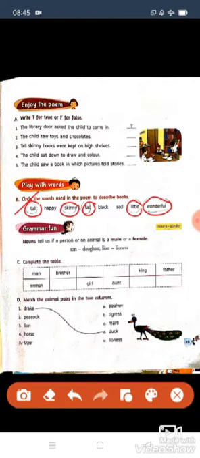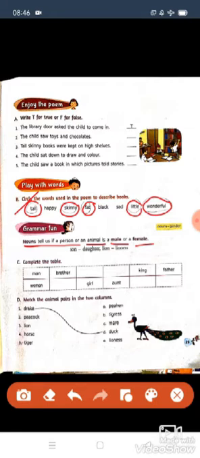Now we will see the grammar fun. So here something has been written. Let us read. Nouns tell us if a person or an animal is male or female. Children, now you will have a doubt about what the meaning of male or female is. Male means boy, female means girl. You just know this much. In higher classes you will learn more about it. Male means boy, female means girl.